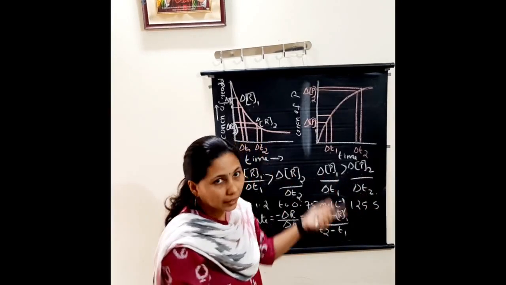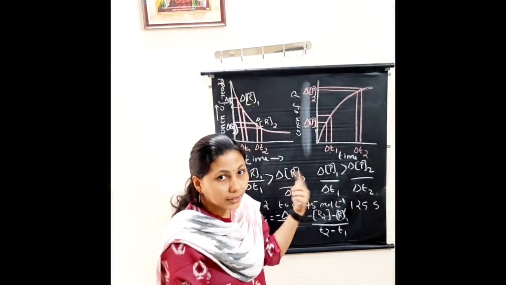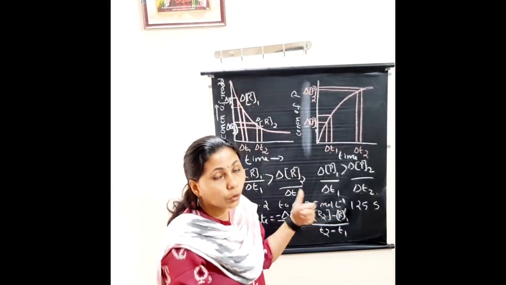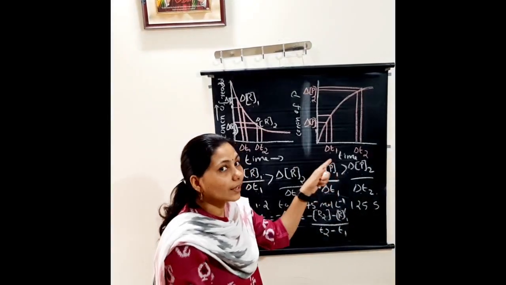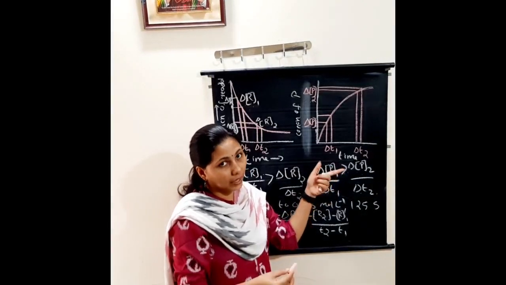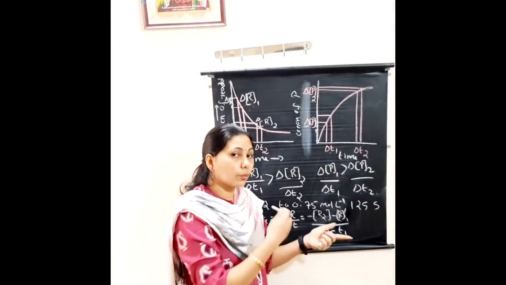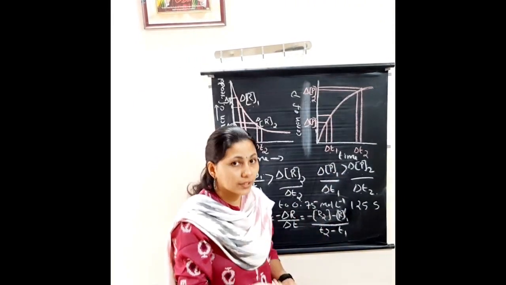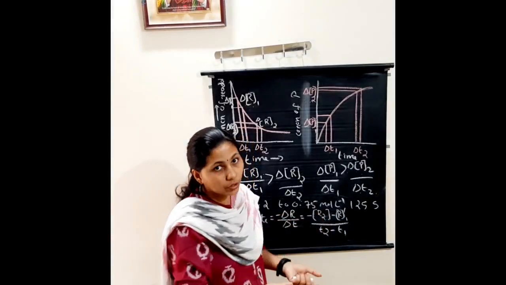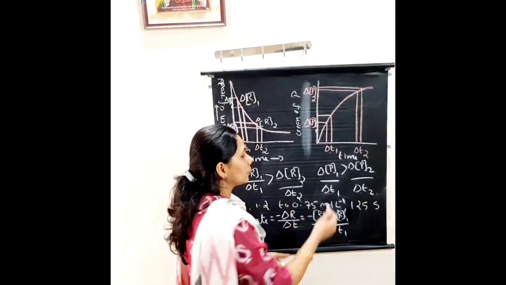In the beginning the concentration of the reactant is more, so more reactants are converted to products. So in the beginning of time interval T1, more products will be produced, so the concentration of the products produced will be more in the time limit of T1.